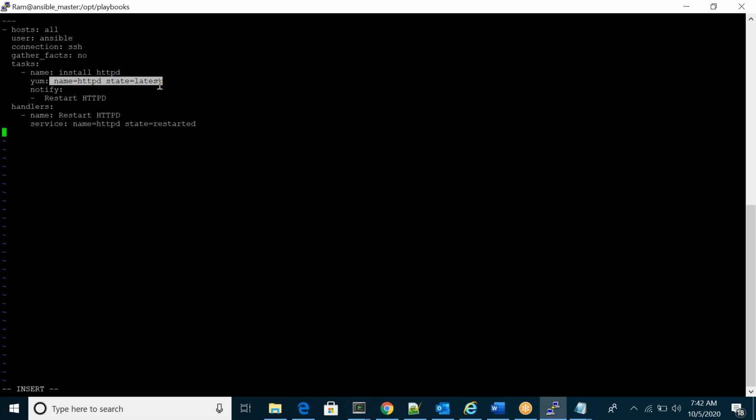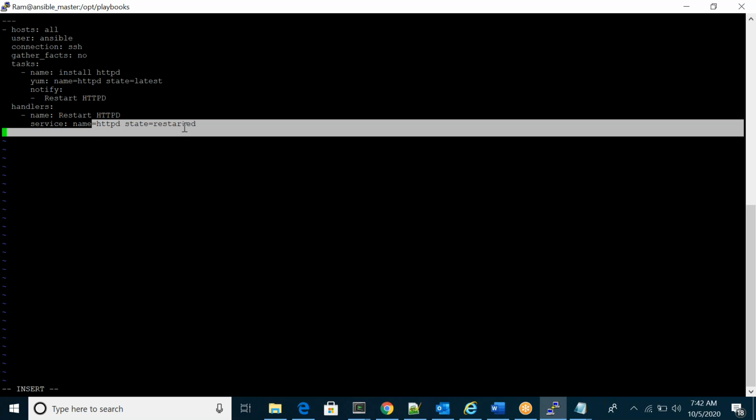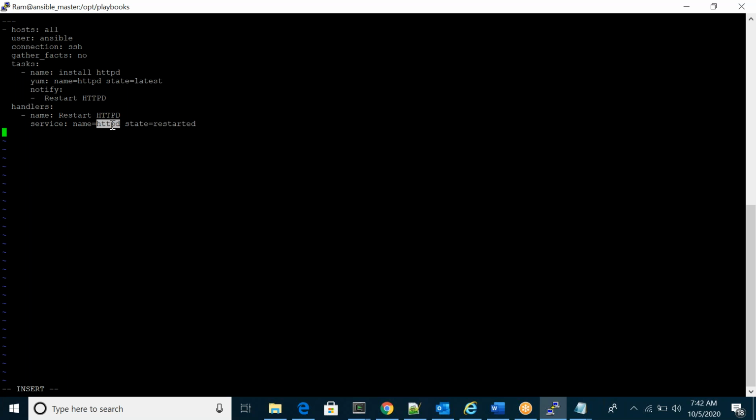See here in task one, I'm installing Apache, and using the service module I'm restarting my service, my daemon. You can see I'm using notify. Once it installs successfully with the current playbook, I'm using a notify statement, some ABCD or XYZ, whatever you want to define. Then I'm defining my handler section.